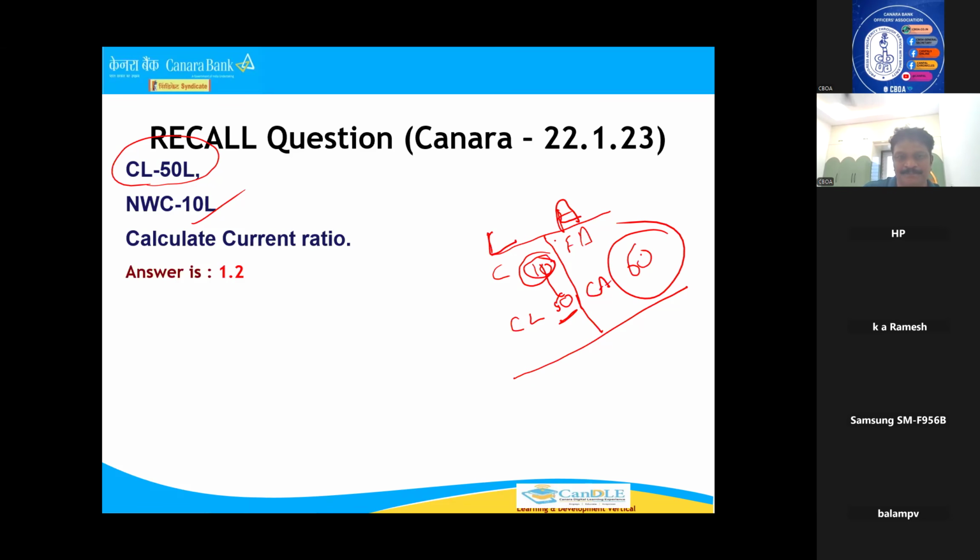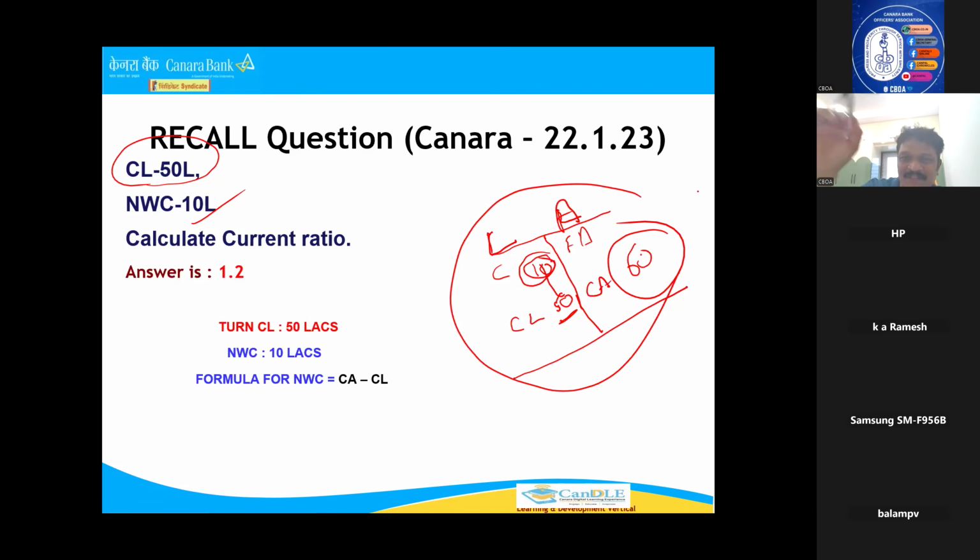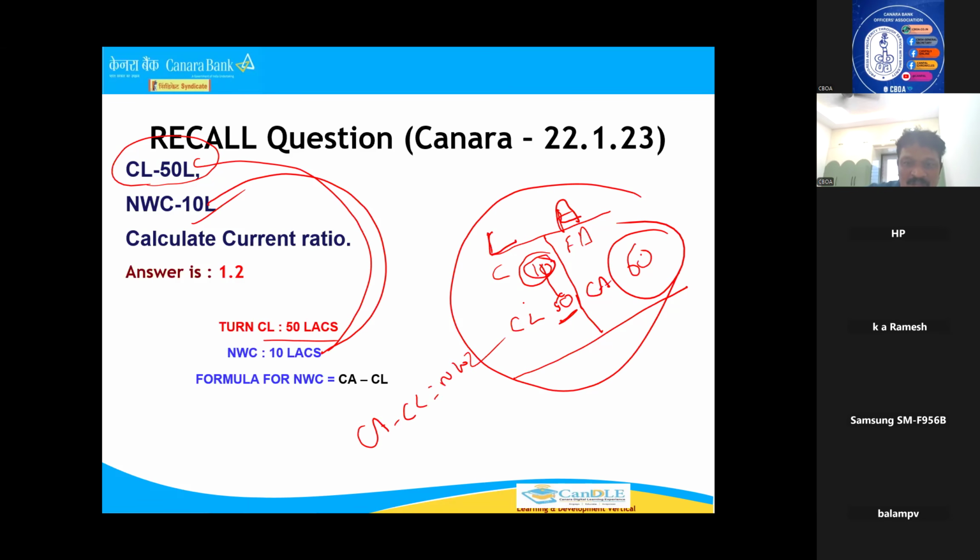Another way of answering. This is how it can actually be answered very easily. Now how will the calculation be done? Current liability is 50 lakhs, this I have taken. NWC is 10 lakhs. What is the formula? Current assets minus current liabilities is equal to NWC, as I told you.